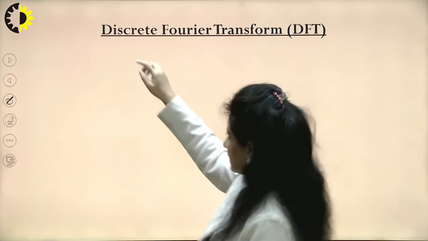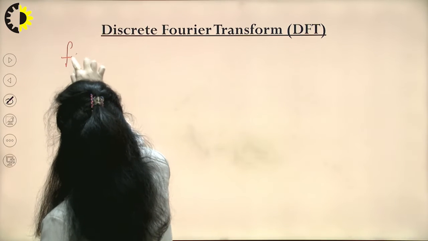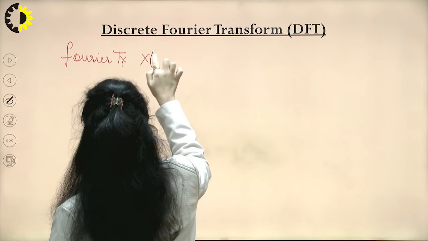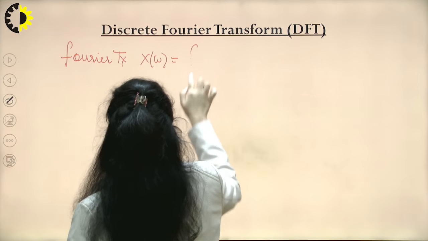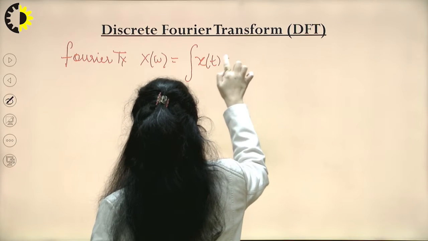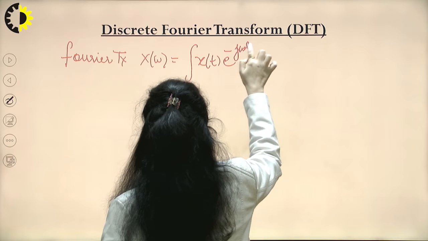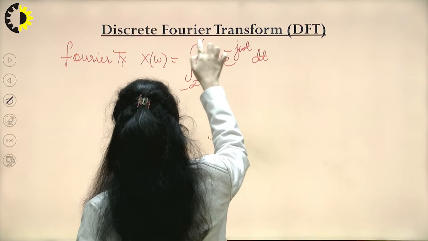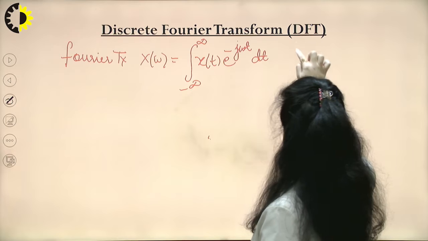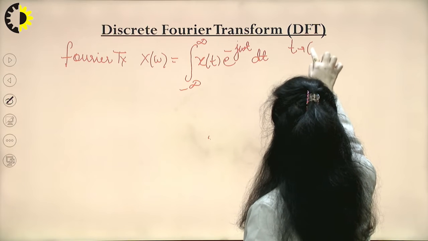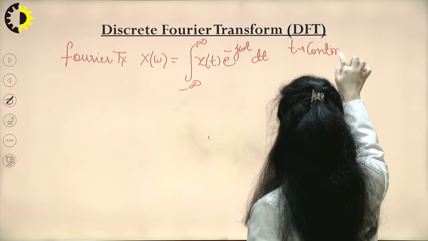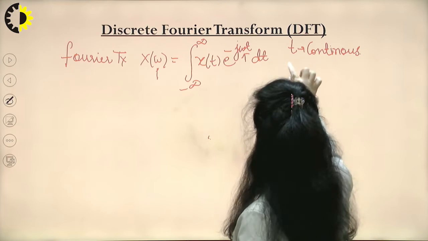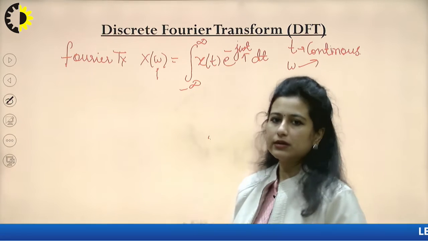We have seen in the case of the normal Fourier transform, what do I see? Whatever I obtain as an integration function, a continuous function x(t), is evaluated along with e raised to the power minus j omega t ranging from minus infinity to infinity, where this t is the time, which is continuous in nature. And the second variable omega, which I obtain in the frequency domain, is also continuous in nature.